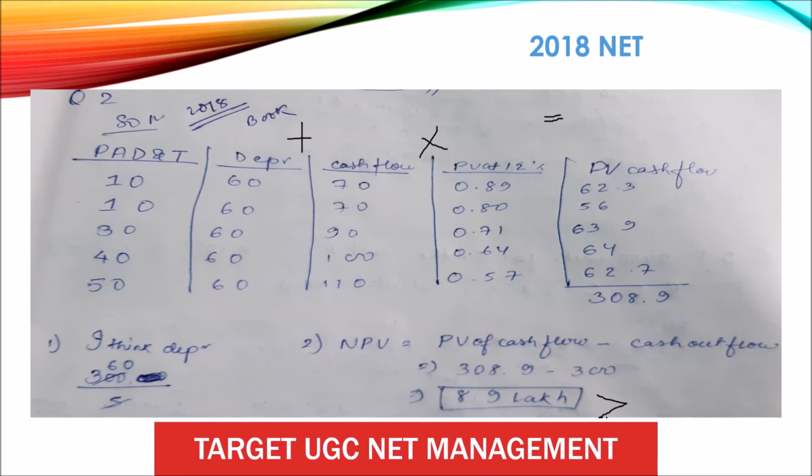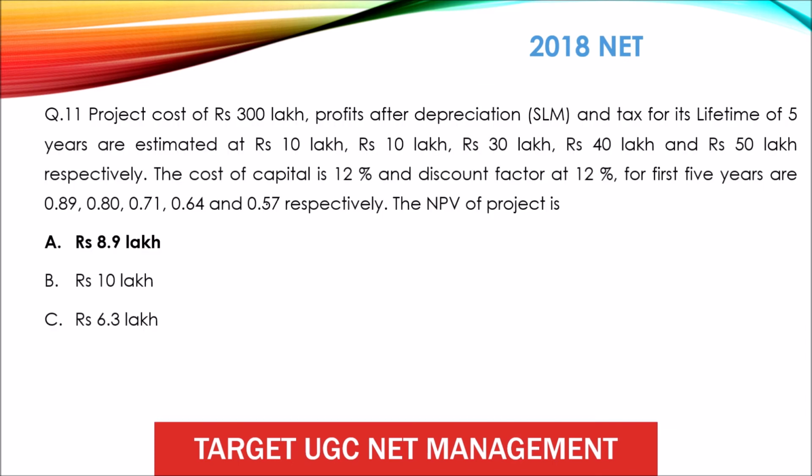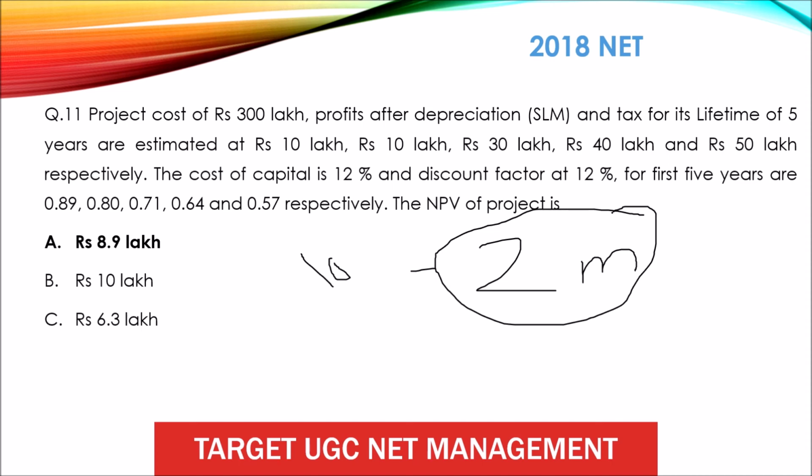So it is giving you a positive result, okay, not a negative result. So depreciation I got from 3 lakh divided by estimated life 5, that is 60,000. Okay, easy. And you will practice this question, okay? So the correct option is 8.9 lakh. And remember, this question was not asked for 10 marks or 8 marks, only for 2 marks. Okay, in 2018, this question was asked for only 2 marks. Okay, so this question is a little tricky. Just try to solve it once. Okay, it is an easy, important topic.